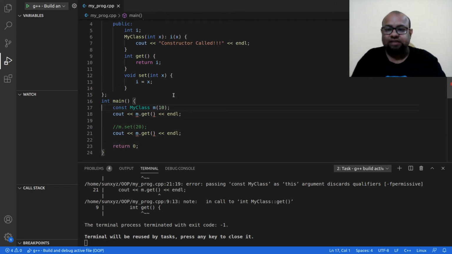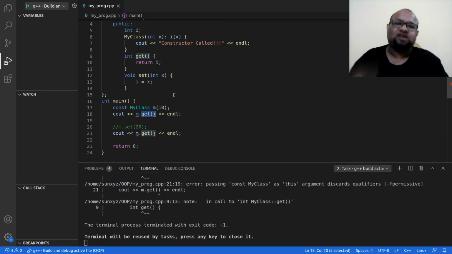Once I declare some object as constant, I can no longer call these methods. Why can't I call these methods? Because this method might change the object inside it. It might change the attributes that are in the object. That is something it can do.